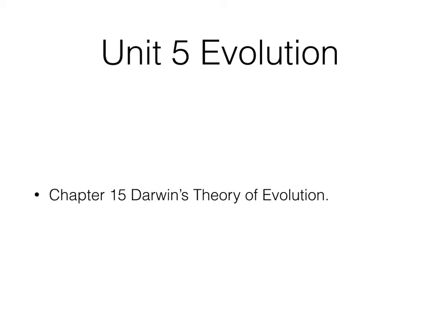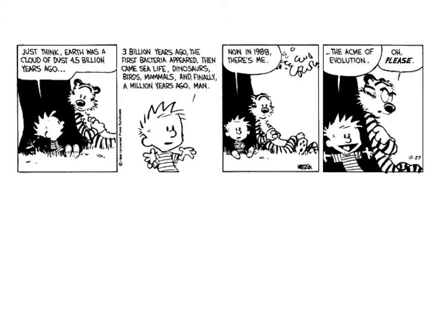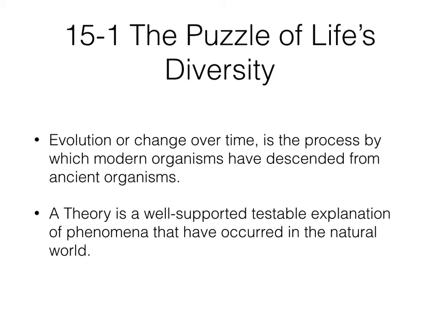So what we have is chapter 5, or unit 5, chapter 15, which is going to be Darwin's theory of evolution. And we start off with a little Calvin and Hobbes comic where he describes himself as the pinnacle of evolution, and Hobbes seems none too pleased about it.